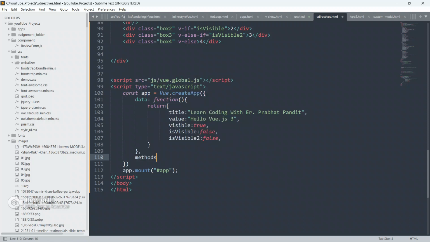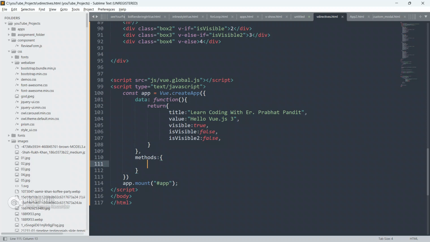So first let me create methods here. As you all know guys, method is the object of collection of functions. What is the method guys? Method is the collection of functions, or you can say method is object of functions.